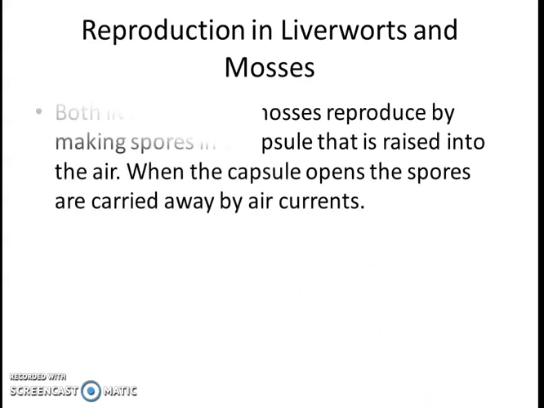Here is how they both reproduce in the same way. This is common between them. That's why we put them in a similar group. Both liverworts and mosses reproduce by making spores. If you remember, you have studied spores in detail in the unit on microscopic organisms.